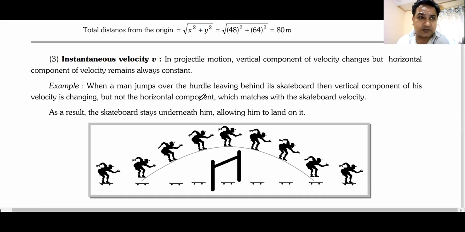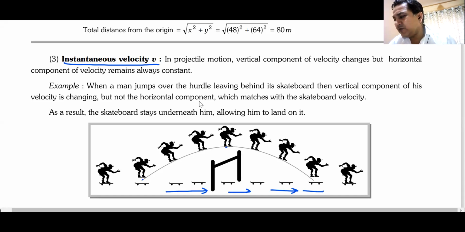Now, that was a question based on displacement, how much the body has moved. Now, we could ask you a different thing: instantaneous velocity. A very good example of what is happening here. A boy is jumping. He is following a parabolic path, but his skates are just moving in the same direction with the same velocity. This jumper will again land on the skates because his horizontal velocity and the skate's horizontal velocity will be the same.